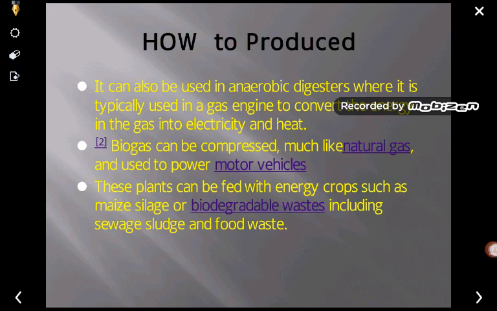Now, how is it produced? It can also be used in the anaerobic digester, where it is typically used in the gas engine. After the anaerobic digestion, it is used for the gas engine, and either it may be converted into electricity and heat. So it can be used as it is, or it may be converted into electrical energy or heat energy. Second is that biogas can be compressed much like natural gas.